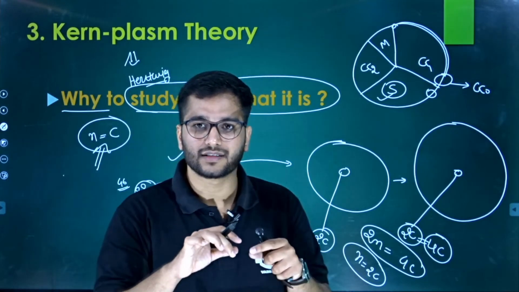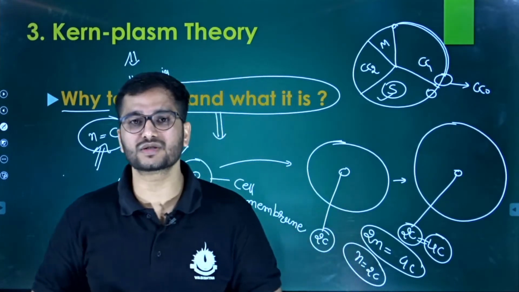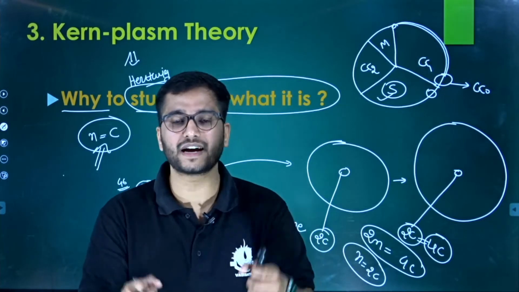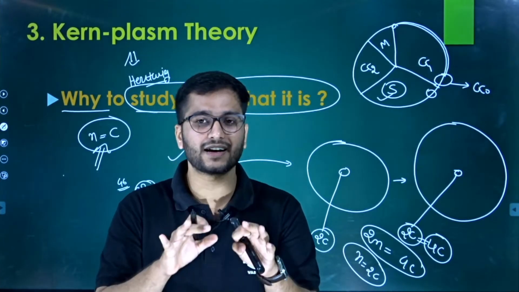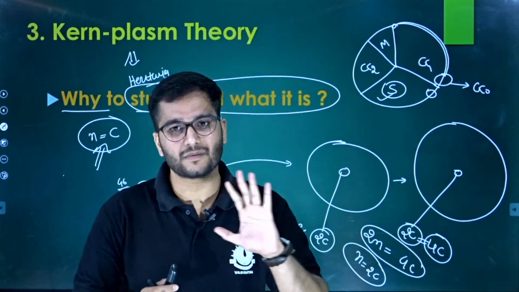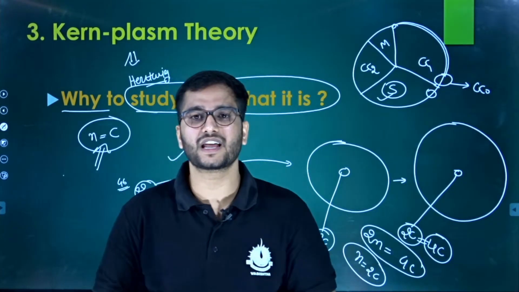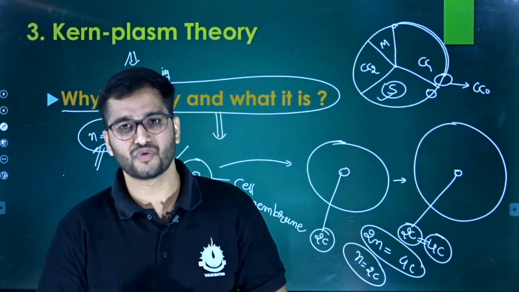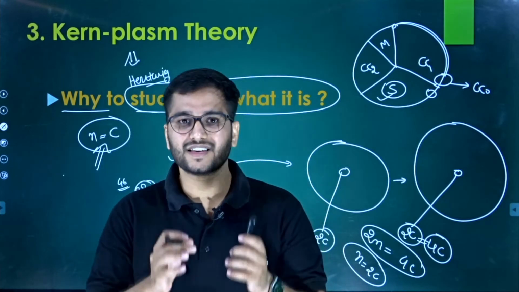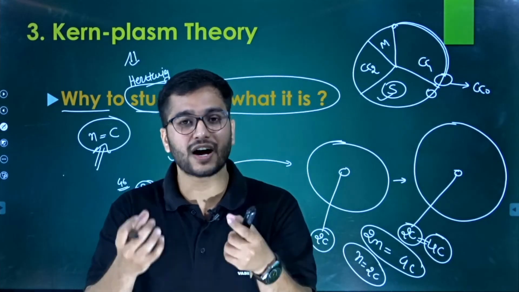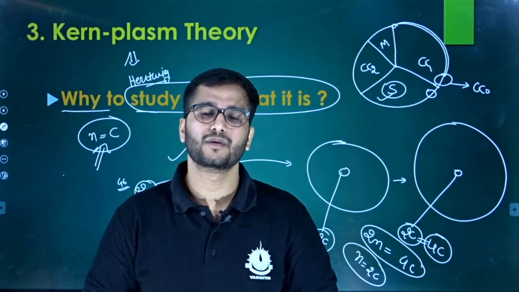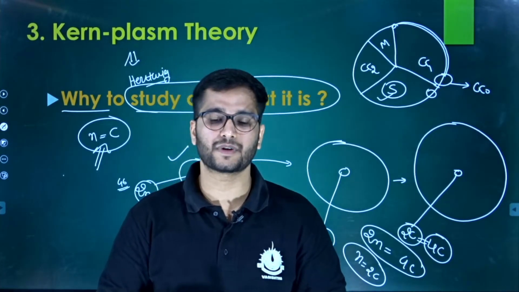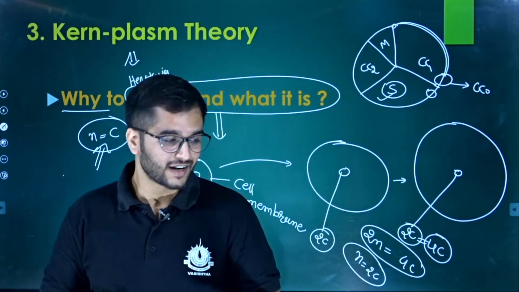So it is a violation of n equal to C, and that's why we have to divide them in such a manner that the number of chromosomes remains the same, but the value of DNA goes from 4C to 2C. So this is the theory which explains why cell division is performed and why cell division happens.